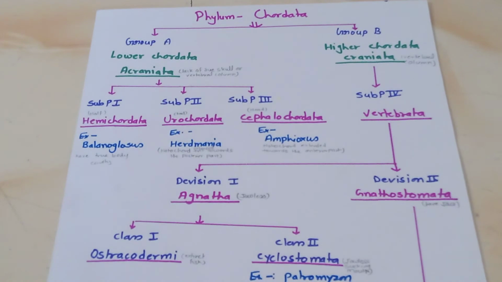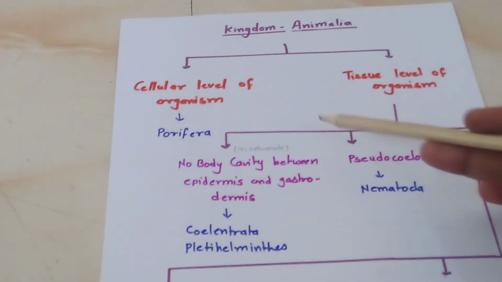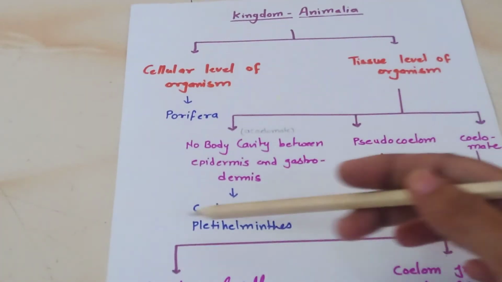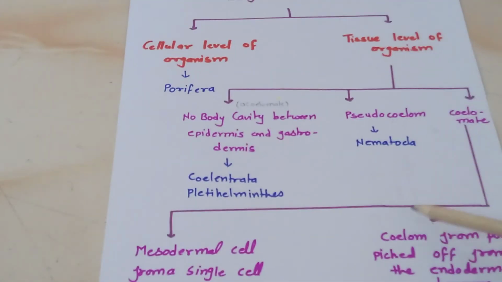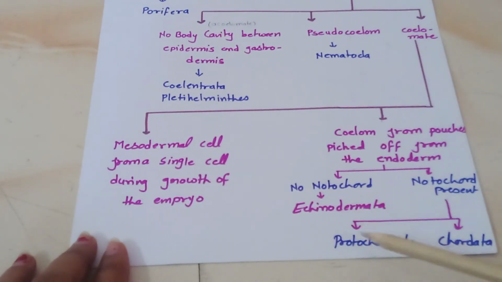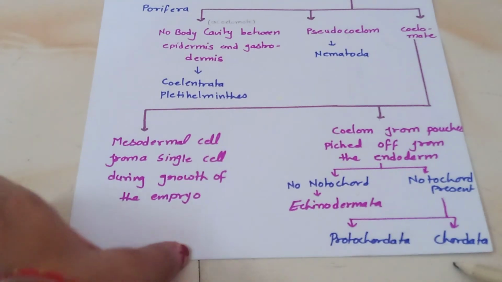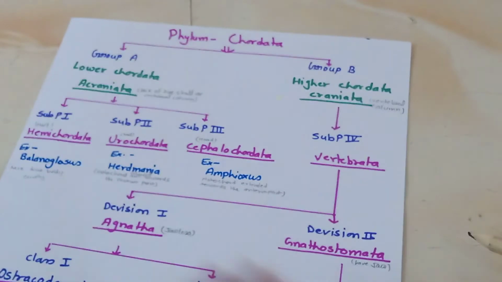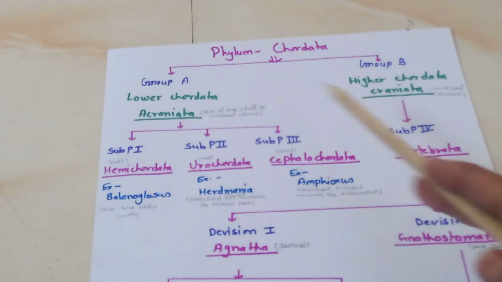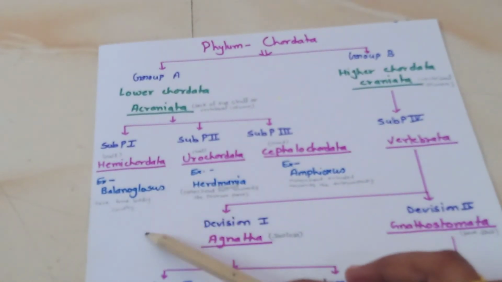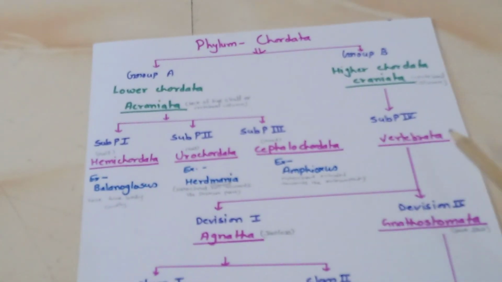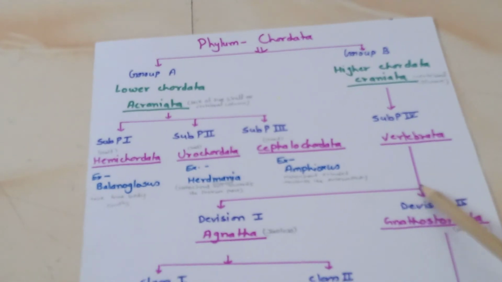Okay, so if you understand, that is the kingdom Animalia. There is Porifera, Coelenterata, Platyhelminthes, nematodes, then protozoa and chordates. In the chordates, there are Acraniata and Craniata. Craniata have hemichordate, urochordate, and cephalochordate, and Craniata have a vertebral column.